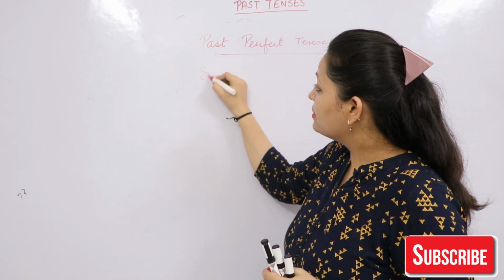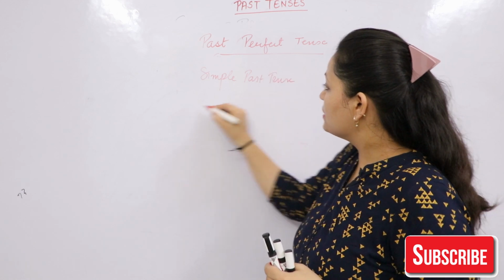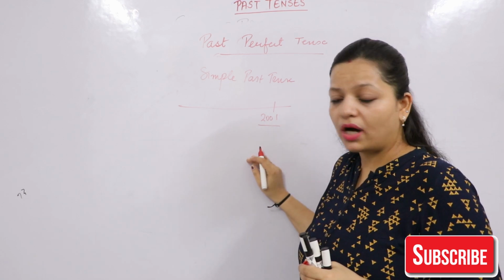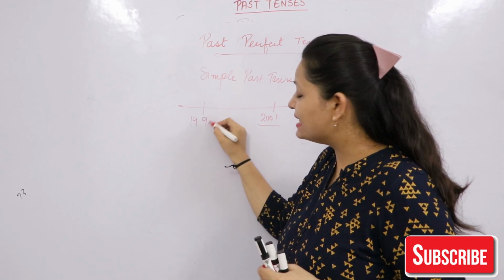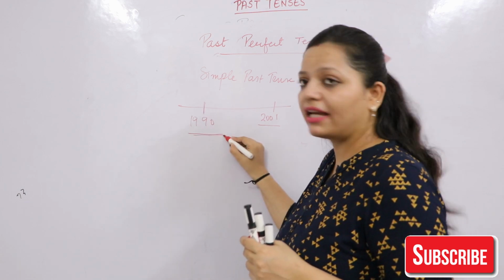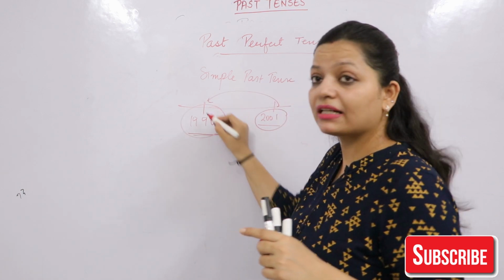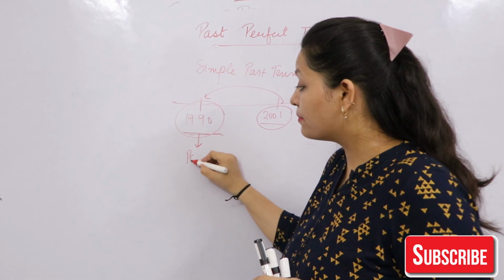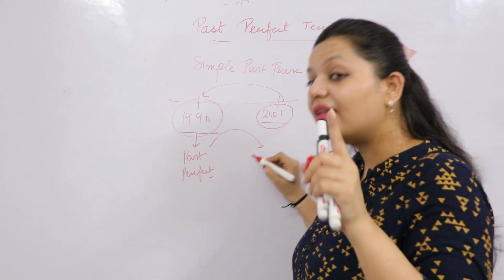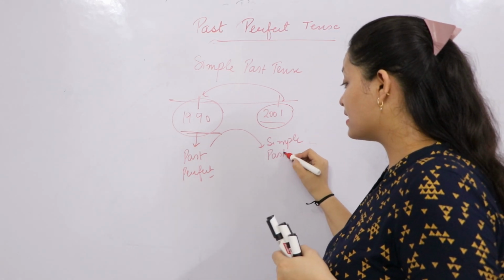Now let's see simple past. So two activities happened in the past. One happened in 2001. One happened in 1990. So the activity that happened in 1990, that means before the past action, that is past perfect. And the activity which happened later in the past, that is simple past tense.